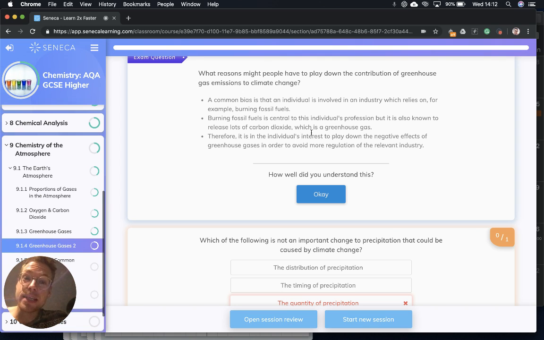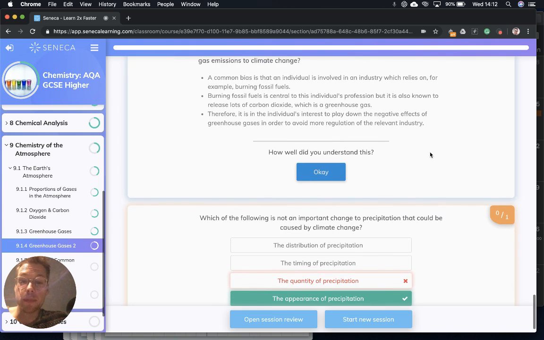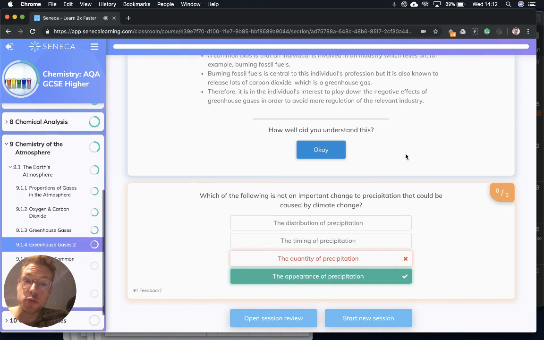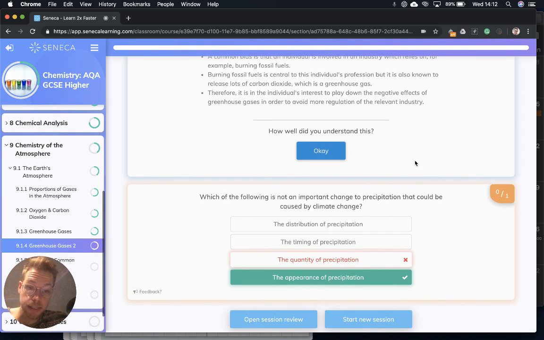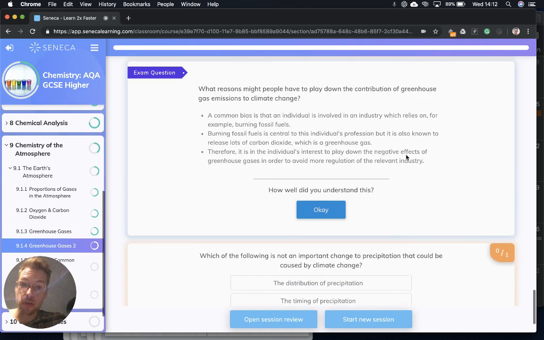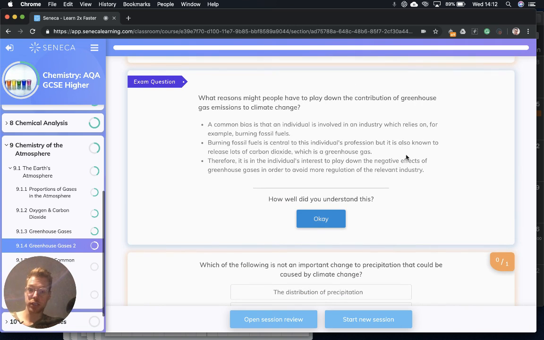Burning fossil fuels is central to the individual's profession, but it's also known to release lots of carbon dioxide, which is a greenhouse gas. So this particular individual, not naming any names, #impartial, this person may want to play down the negative effects of greenhouse gases in order to avoid more regulation of that particular industry. So that is how misinformation can spread.